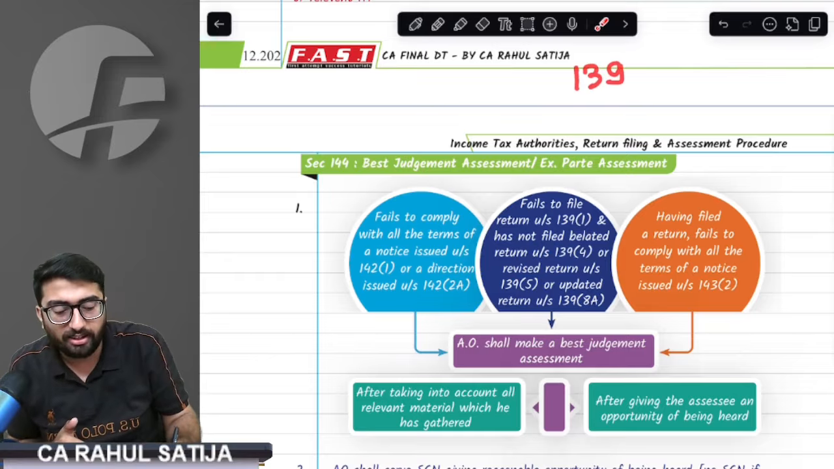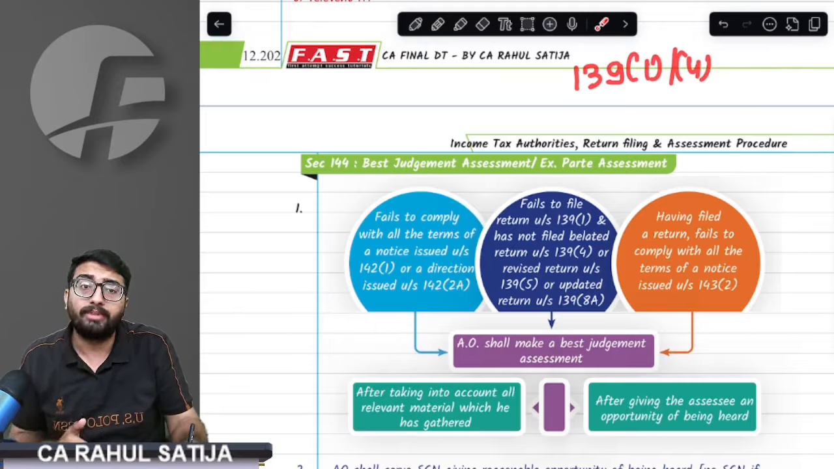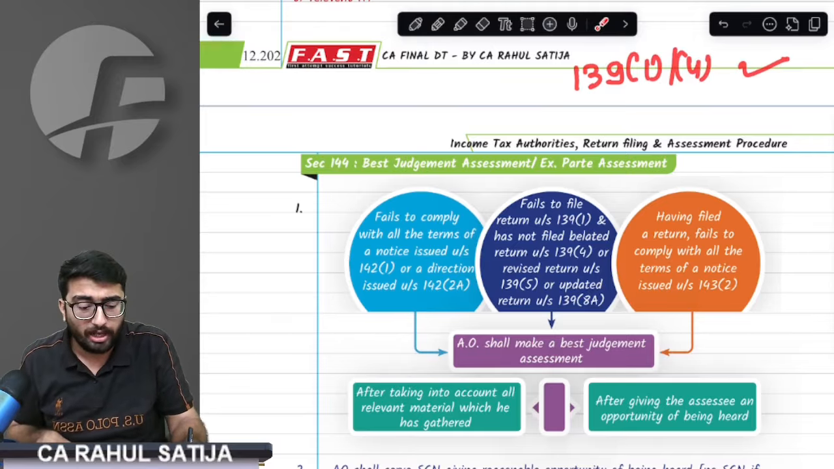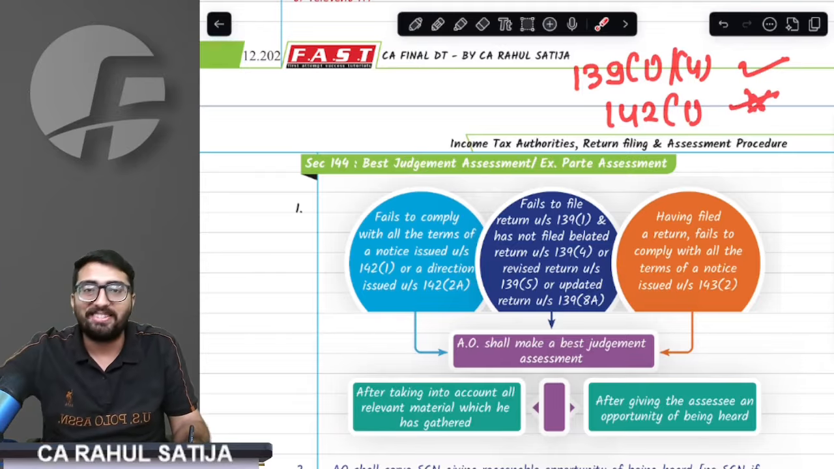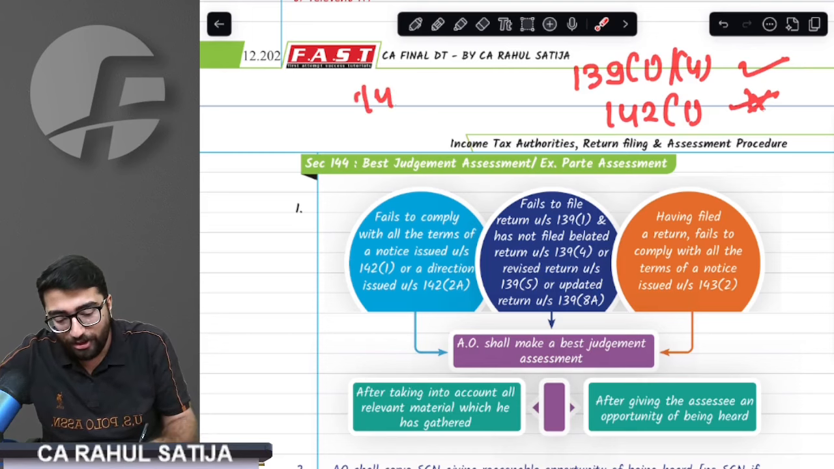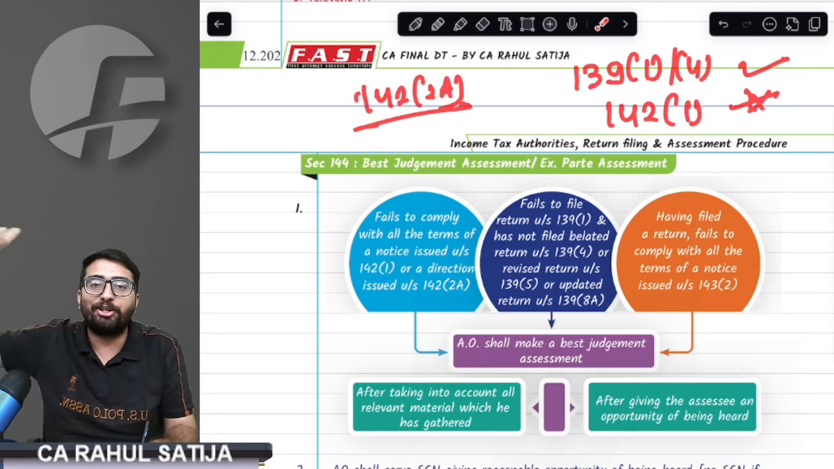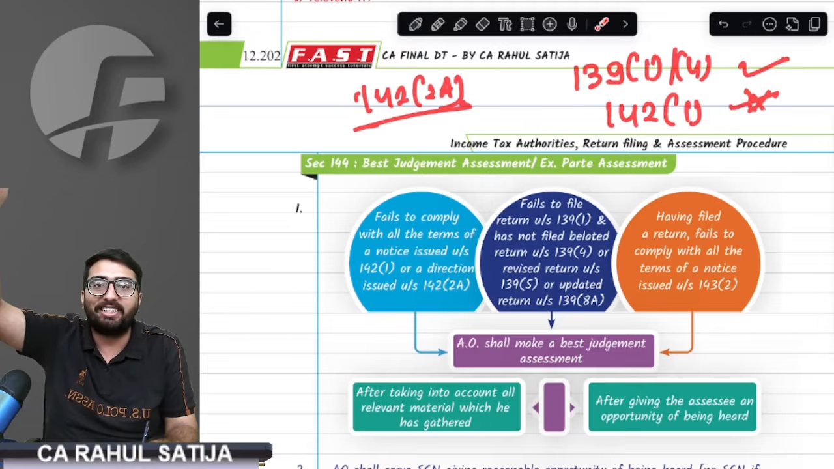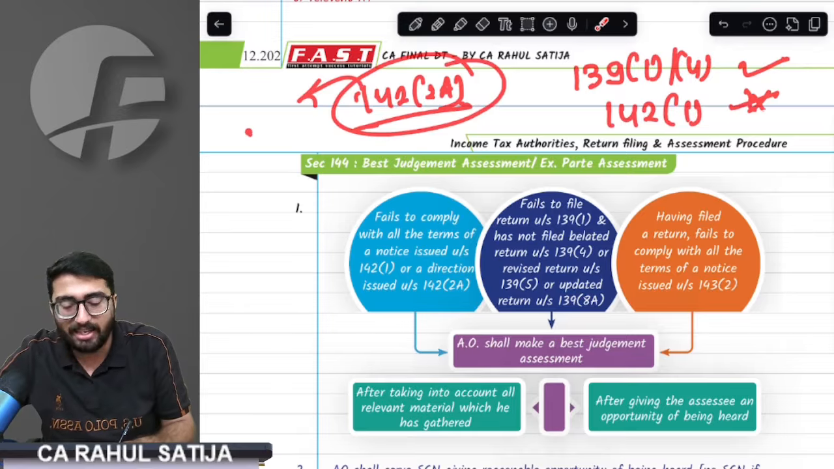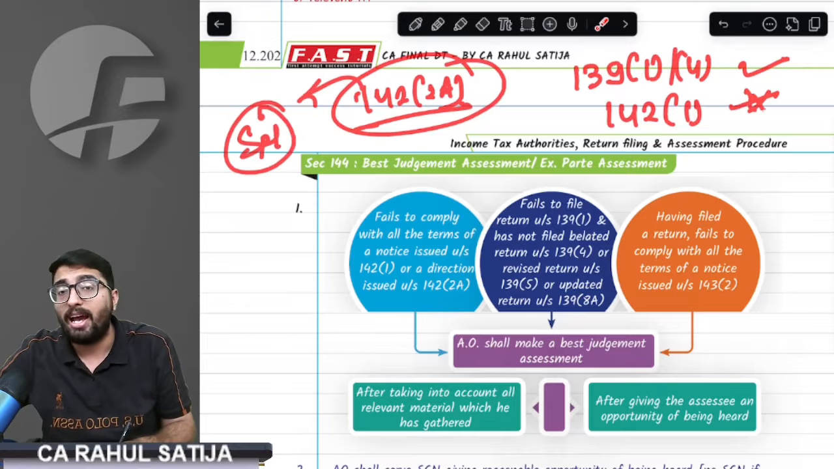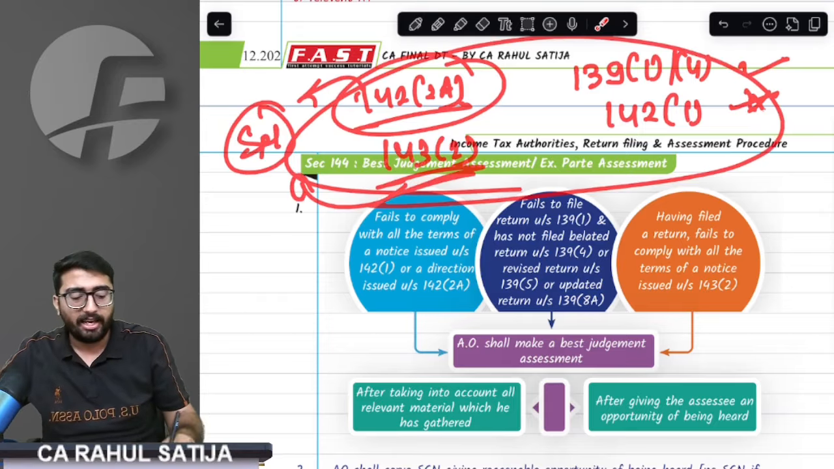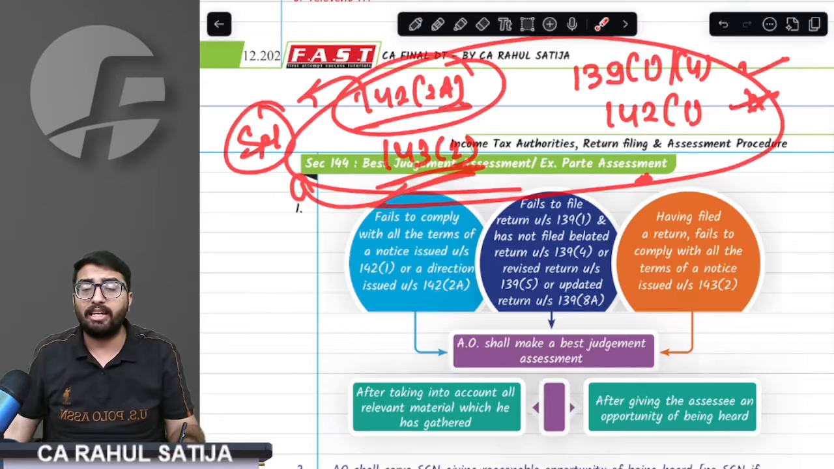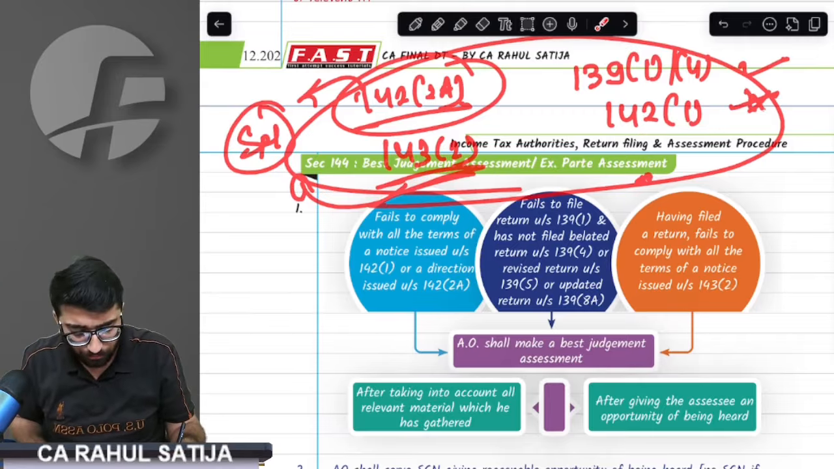See, if you did not file return under 139.1 or 139.4, then best judgment assessment is going to take place against you. If you were issued a notice for inquiry before assessment and you did not respond, then best judgment assessment is going to take place. If you were supposed to get audited under 142, that is, special audit was directed against you, and you did not do it, the provision says best judgment assessment will take place against you. And the provision says if you did not respond to a scrutiny notice, again best judgment assessment will take place. In these four cases, best judgment assessment is going to take place.